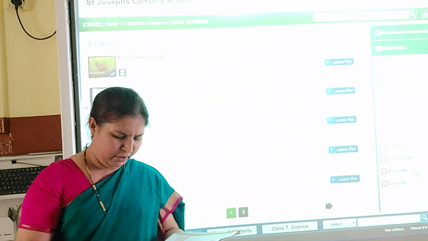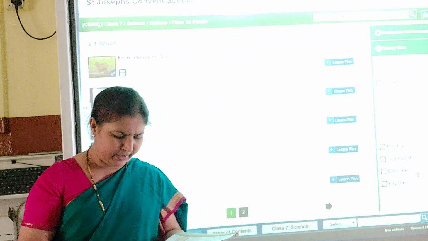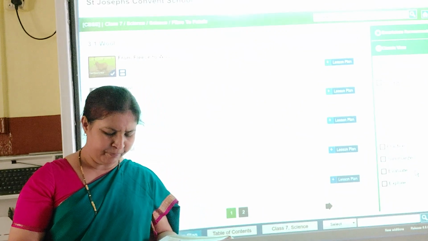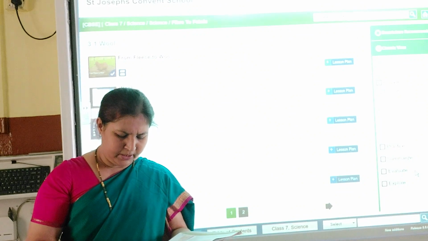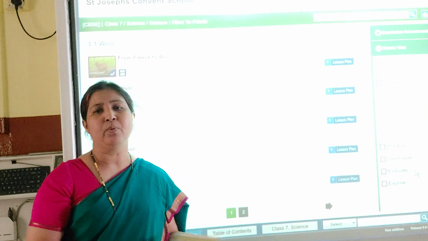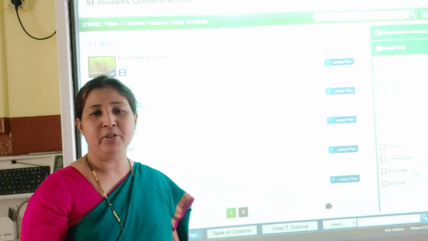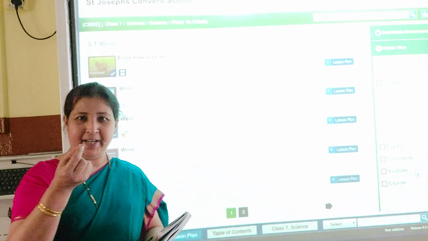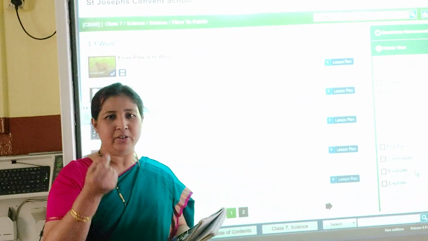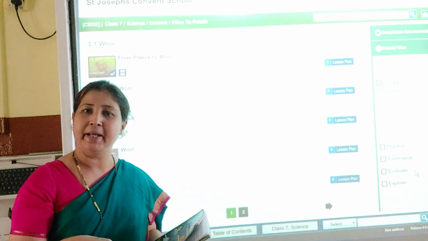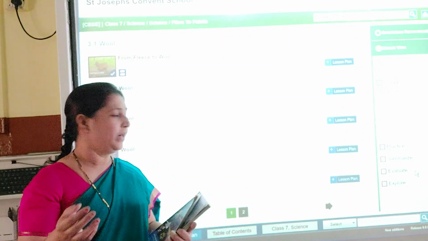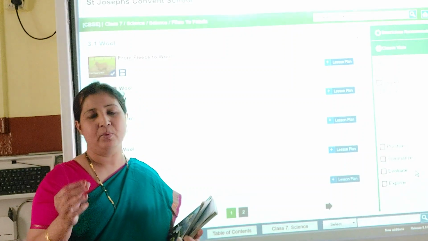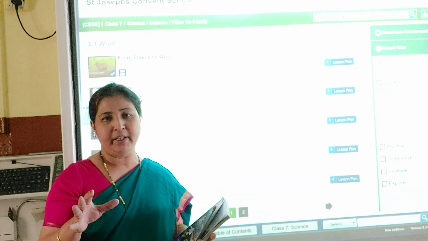So the processing of fibers into wool can be represented as follows: first shearing, scouring, sorting, cleaning of burrs, rolling plus dyeing. Cleaning means, sometimes on the sweaters you will see unnecessary fibers like this. They clean it off before supplying it to the people, before making the sweaters or socks or whatever it is.